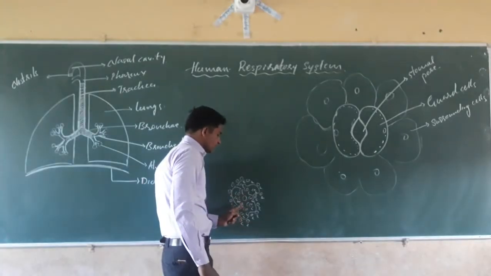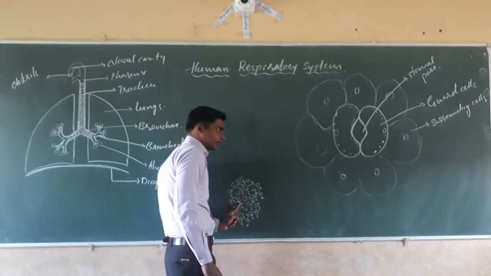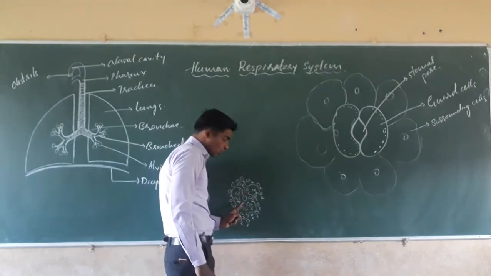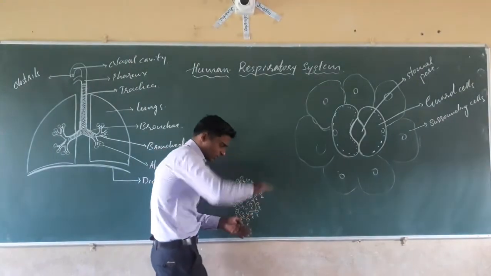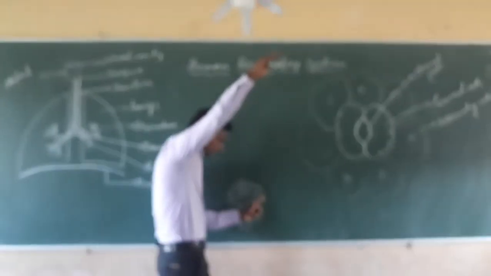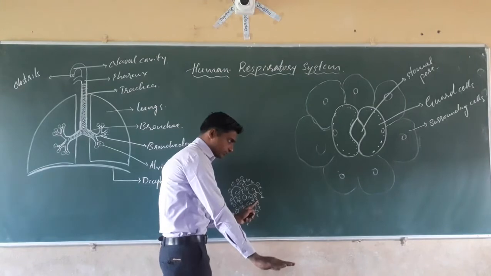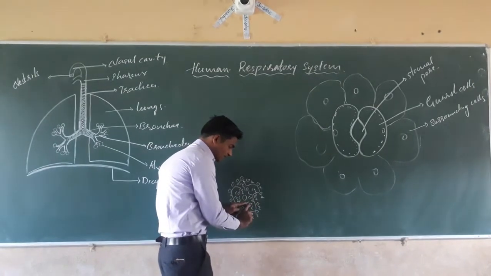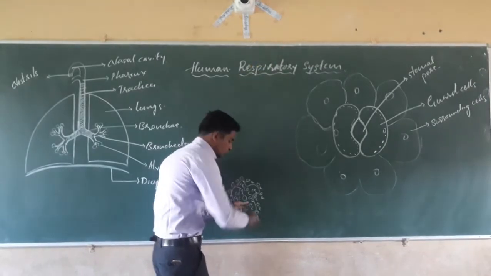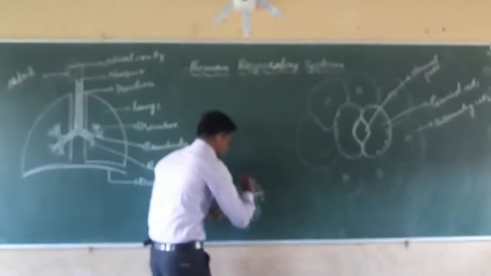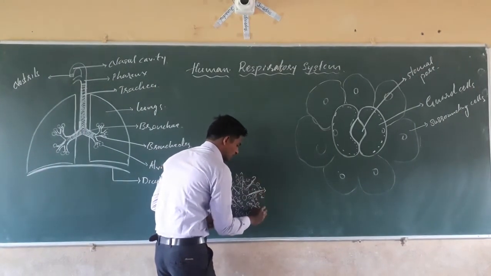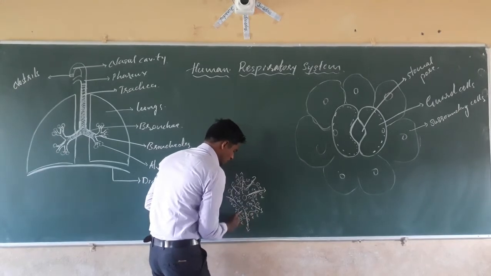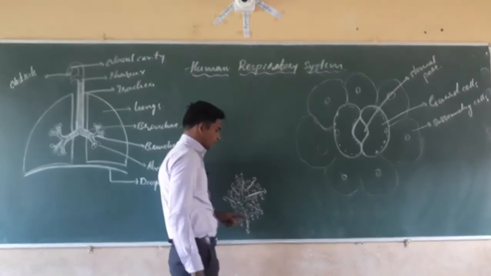Inside the cell, the concentration of carbon dioxide is more. Outside the cell, carbon dioxide concentration is less. That's why the carbon dioxide will move from higher concentration towards lower concentration.